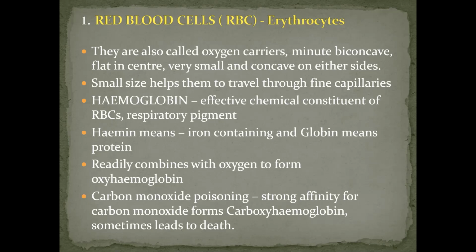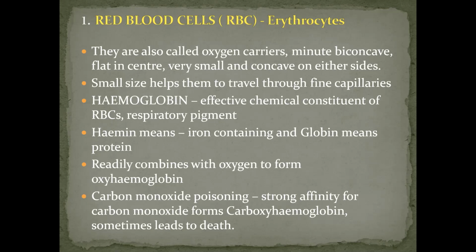You might have heard of certain cases during winters, where some guards or other people burn chimneys and keep the door closed to stay away from the cold. Then this carbon monoxide mixes with blood, blocks the supply of oxygen, and eventually causes death.